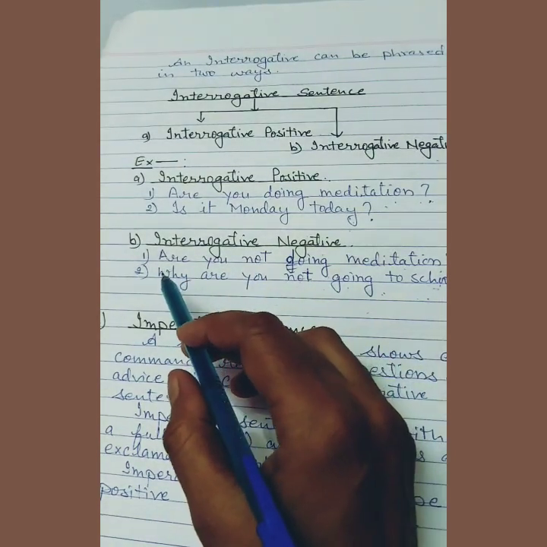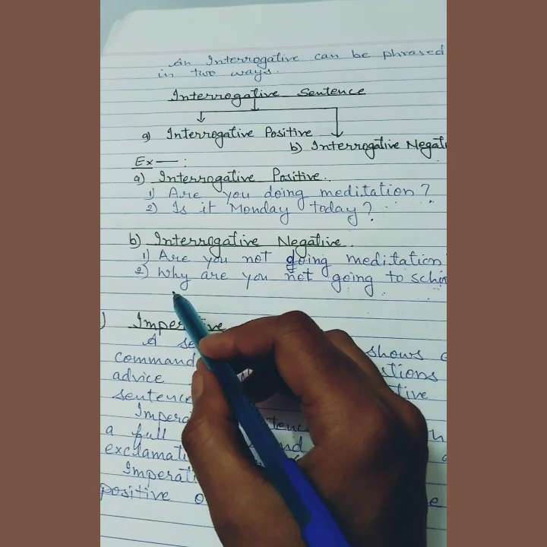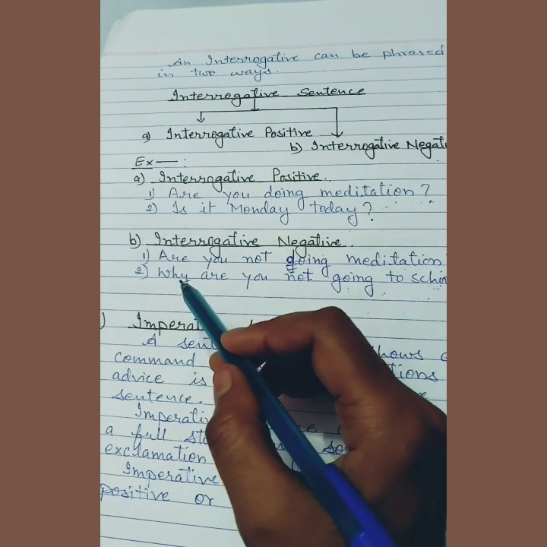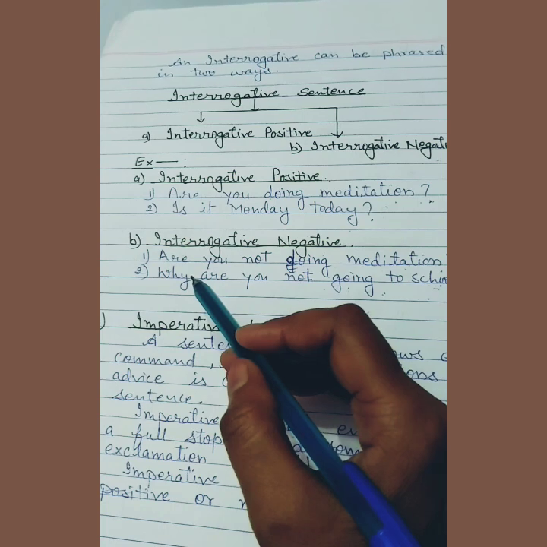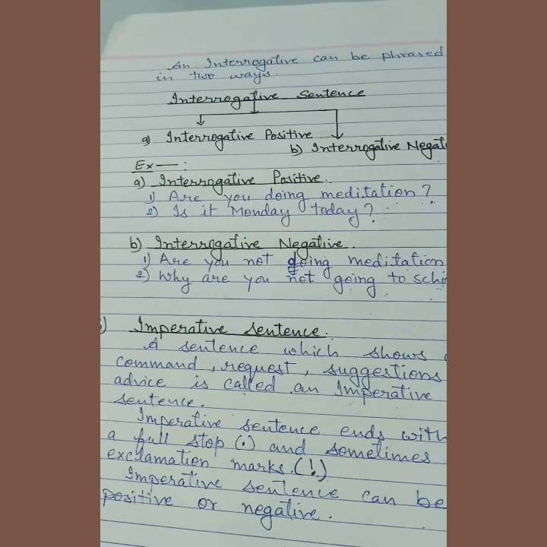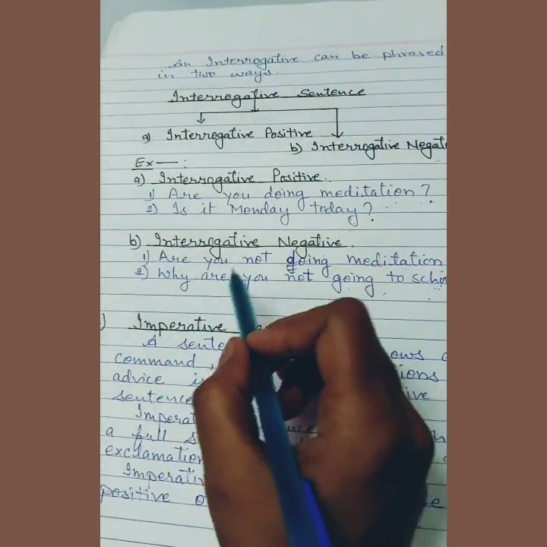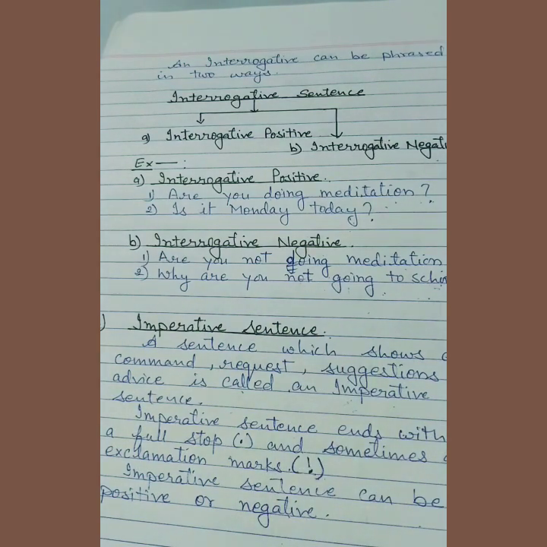And students, there are 9 WH question words. They are what, when, where, who, whom, which, whose, why, and how. Here you see how is one of them that does not start with W, but it's functioning the same way. So this is also considered a WH type question. Let me write here.